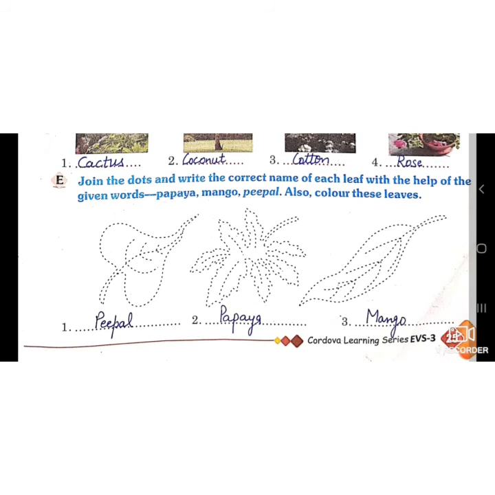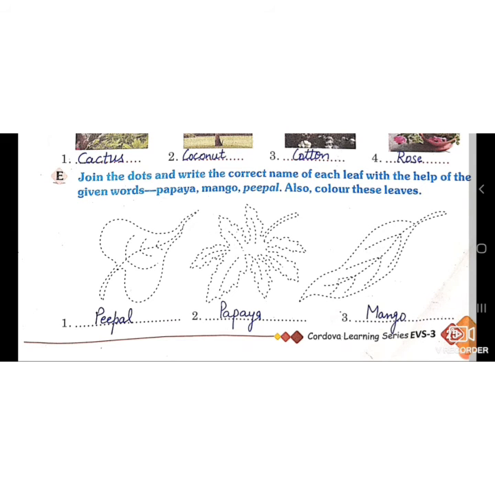Join the dots and write the name of each leaf with the help of given words. Papaya, mango and peepal. So you have to join the dots and write the correct name and color it also. So first leaf is of peepal tree. Second is of papaya. And third is mango. So different plants have different leaves. These three are having different types of leaves.